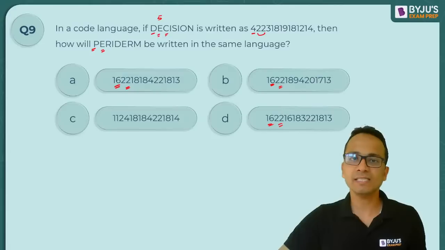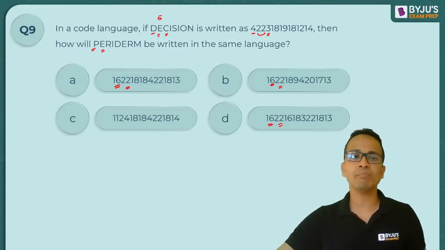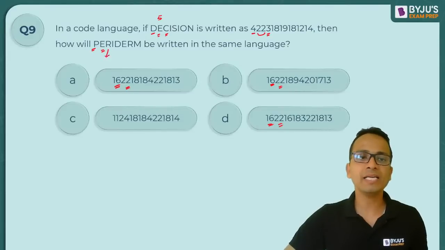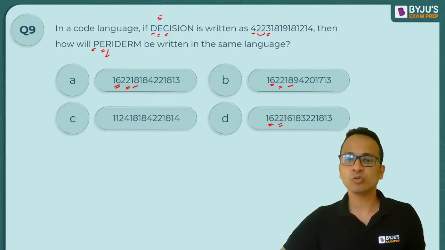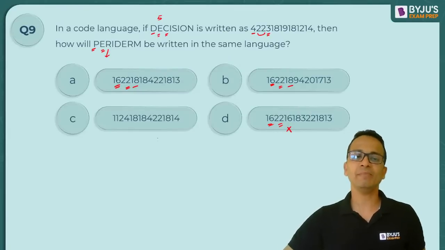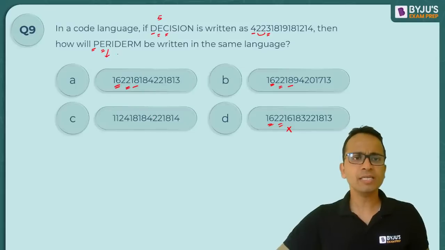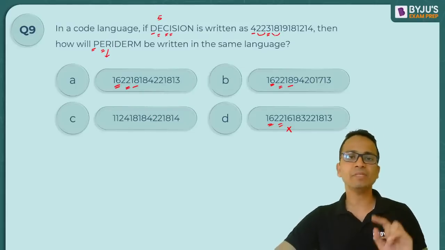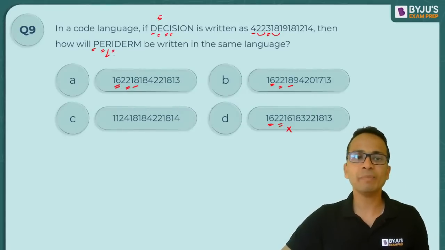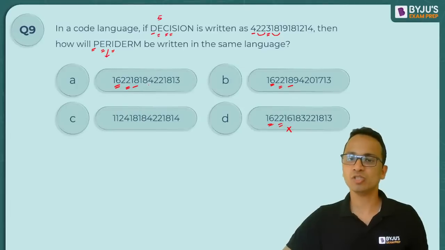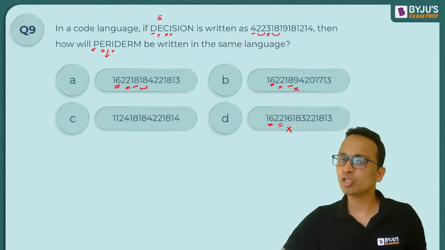Next alphabet C. C is written as 3, that is its actual number equivalent. So R के लिए हमें actual number equivalent कितना है 18 and 18. So 16 है यहाँ पे, so option D eliminate हो जाएगा. Okay, then next alphabet I. I के लिए यहाँ पे 18 किया गया है, that means I का number होता है 9, 9 को double कर दिया. So next में 18 होना चाहिए. So 18 is written, 9 should not be considered.